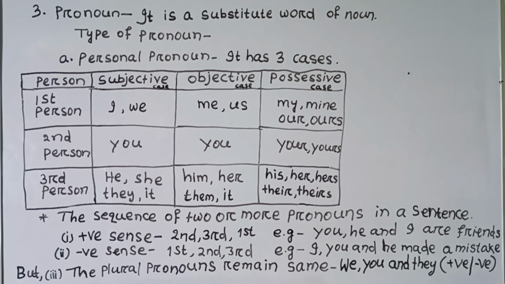This point is very important from the point of view of competitive exams: the sequence of two or more pronouns in a sentence. We often find it. In positive sense, the sequence of pronouns remains second, third, first person. For example, you, he, and I are friends. In negative sense, the persons remain first, second, and third. For example, I, you, and he made a mistake. But the plural pronouns remain the same: we, you, and they in both positive and negative.